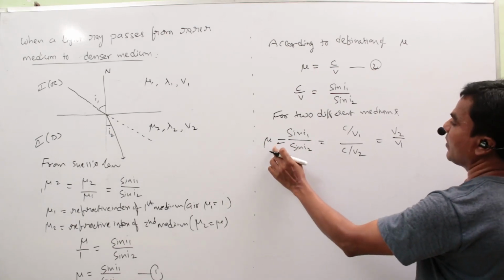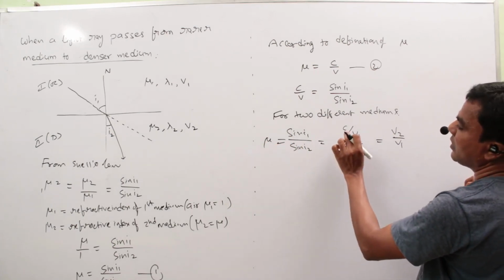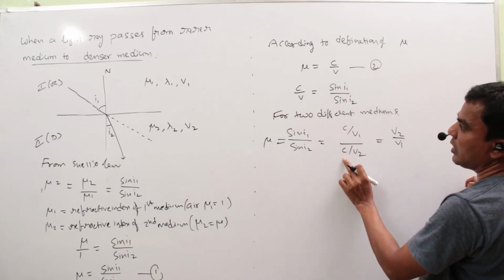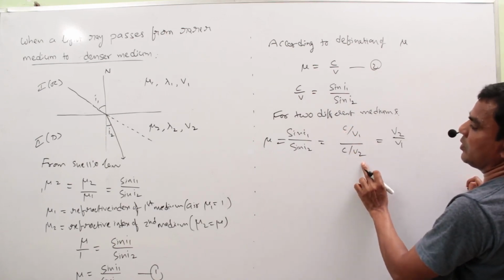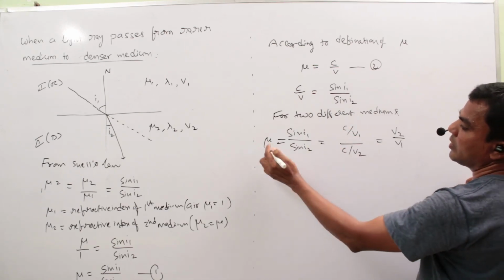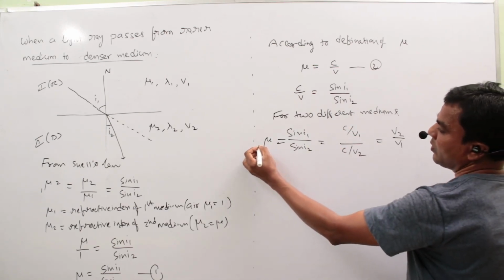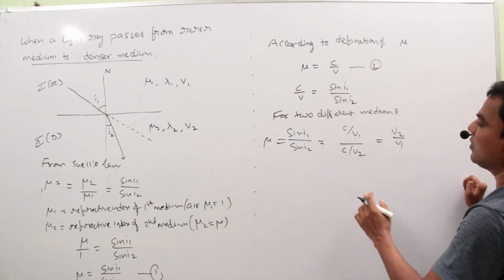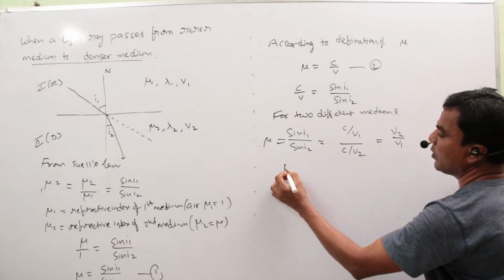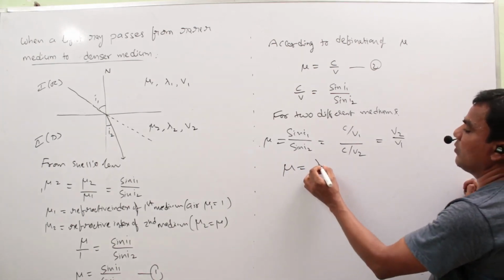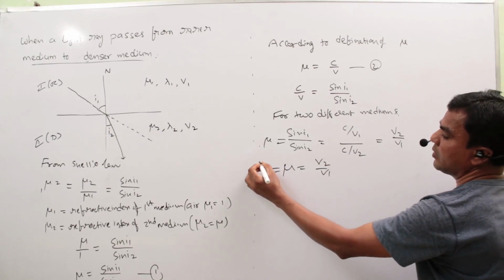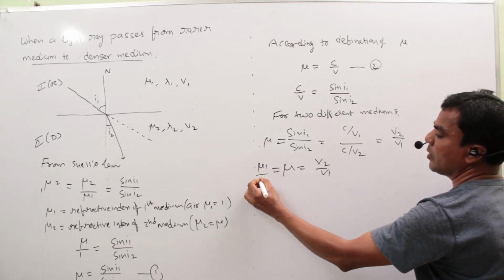This is the absolute refractive index of the first medium, and this is the absolute refractive index of the second medium. So this can be written as mu12. From mu equals V2 by V1, this can be written as mu1 by mu2.